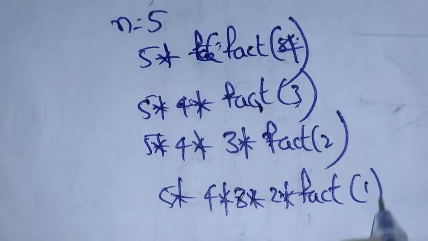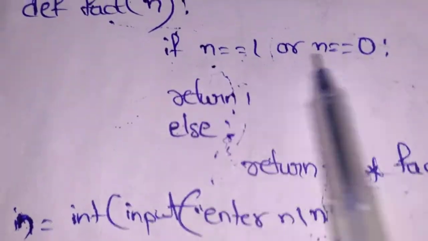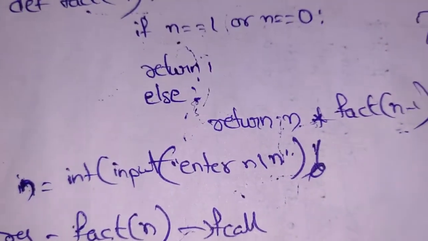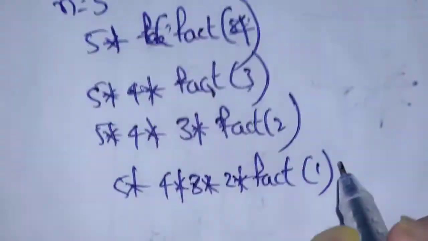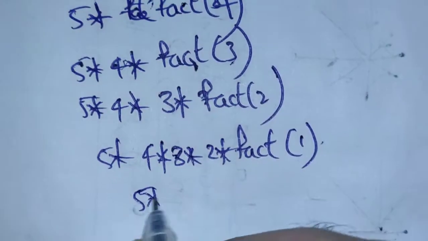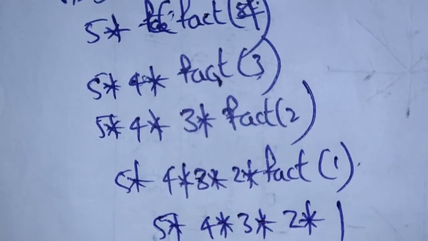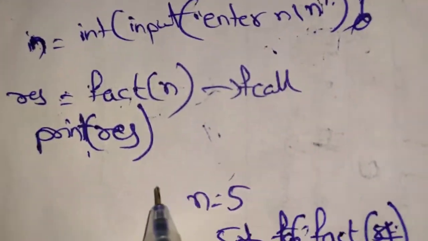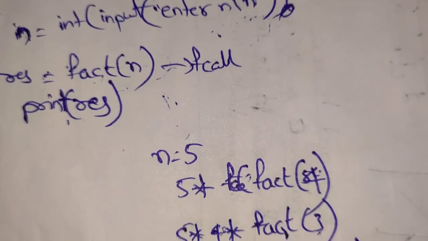So for fact of 1, it will again go to the definition and check if n equal to 1. So 1 equal to 1, the if condition is true, and it will return 1 and exit. So we will get 5 into 4 into 3 into 2 into 1. This will be stored in the result variable, and the result variable will be printed. So this is how we write a recursive function. This is how the recursive function program works.